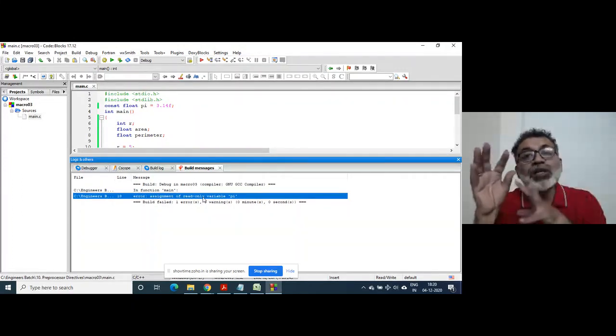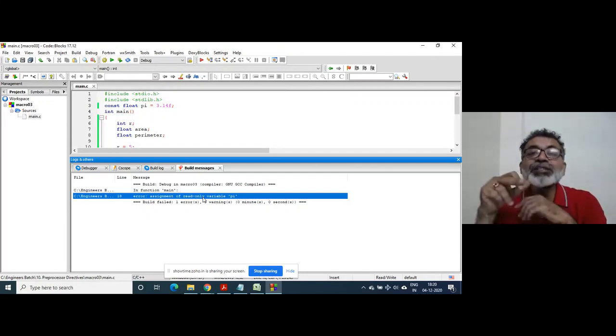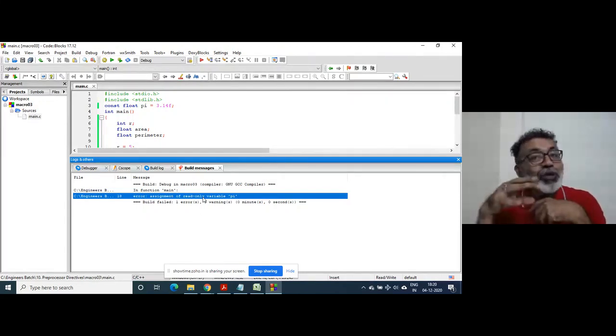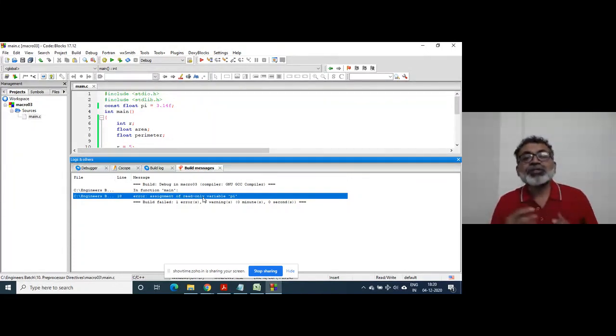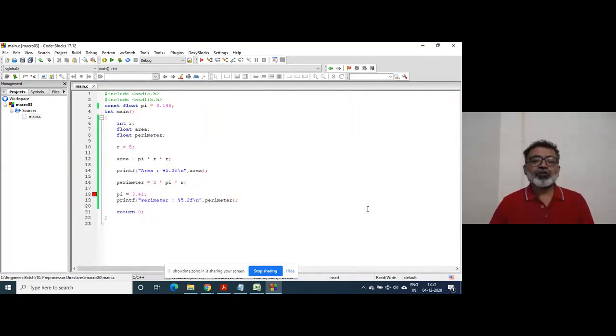ROM is read-only memory. You can read only. You cannot write. You cannot change that. This is a beauty of C++, which is unfortunately not taught. So const won't allow you.